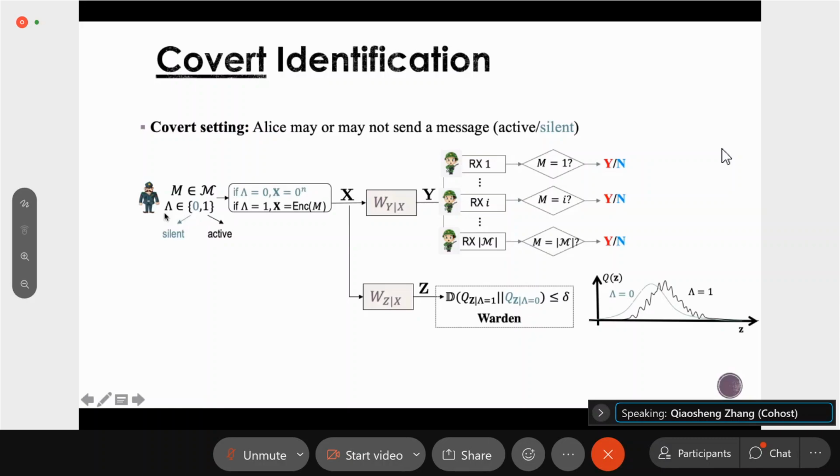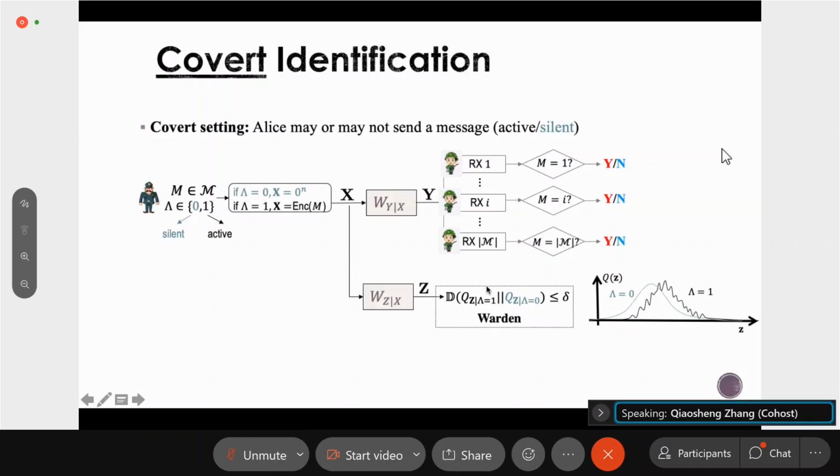And simultaneously, since this is military instructions, the commander does not want the wardens to detect whether or not he is sending some instructions. So we hope that this communication is also covert. In this case, we would like to use a covert identification scheme to both convey the message and also protect the communication from being detected by the wardens.